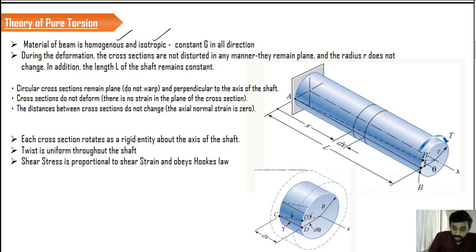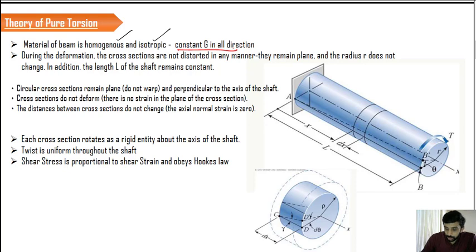It should have a constant G all through the direction to have proper shear stresses and shear strains in the material, and for compatibility issues. Another important thing to keep in mind is that even after the application of torsion, the plane of the cross sections remains plane. That's the same assumption we used in bending also, and it is very much valid here in the case of torsion.